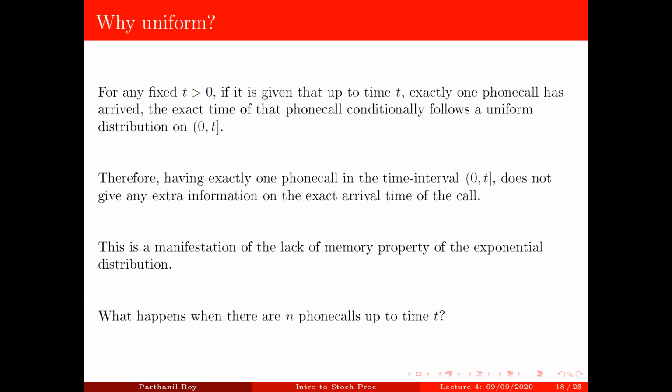Now, the obvious question would be, what happens when n phone calls arrive up to time t? In other words, I'm asking the question, if it is given that up to time t exactly n phone calls arrive, then what can you say about the conditional distributions of the arrival times of these n calls? Of course, because of this intuition of lack of memory property, you would immediately say, oh, they should be uniform from 0 to t. But note that there is a constraint here. The first phone call cannot be bigger than the second phone call.